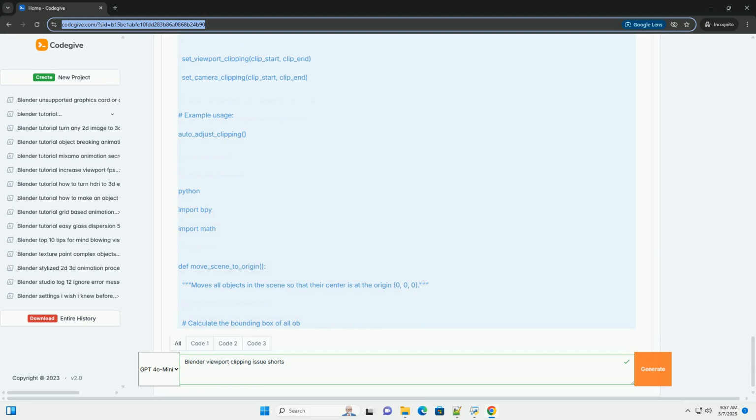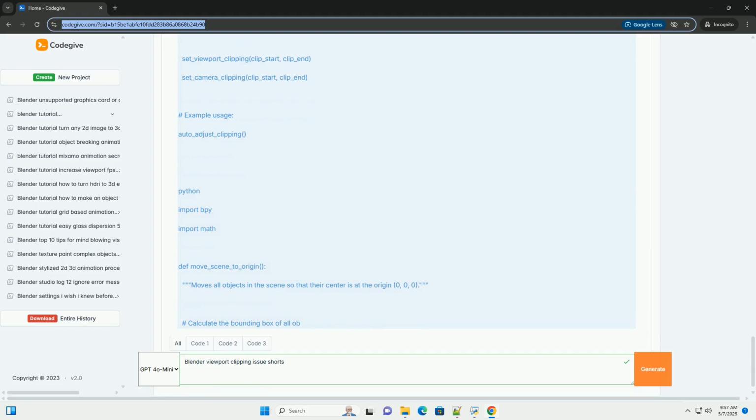It calls the set_viewport_clipping and set_camera_clipping functions, defined earlier, to apply the calculated clipping values to both the viewport and the active camera. Important considerations for the auto adjustment script.